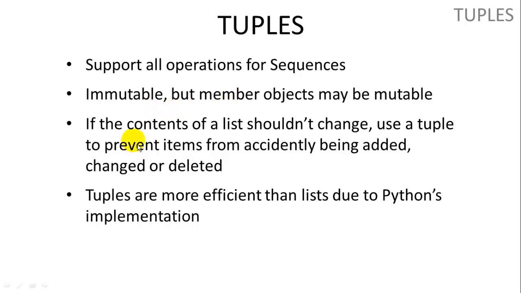I'm going to show some examples in a second. If the contents of a list shouldn't be changed, then you can use a tuple. That's what tuples are used for. It's useful when you have a constant set of values that are not going to be changed that you want to use throughout your program. And tuples are more efficient than lists due to how Python implements them.